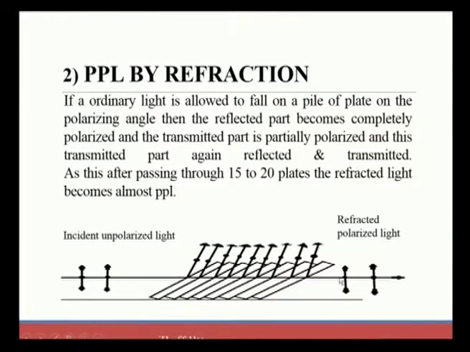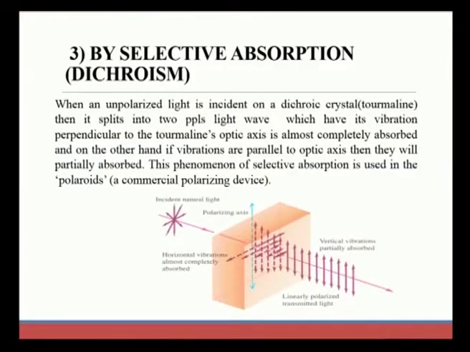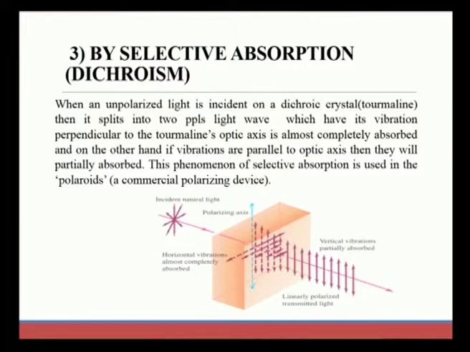So, the next method by which we can again produce a PPL is the selective absorption method, also called dichroism. Here we are selectively absorbing certain waves to get a PPL. When an unpolarized light is incident on a dichroic crystal, the crystal we use for this type of selective absorption is the tourmaline crystal.